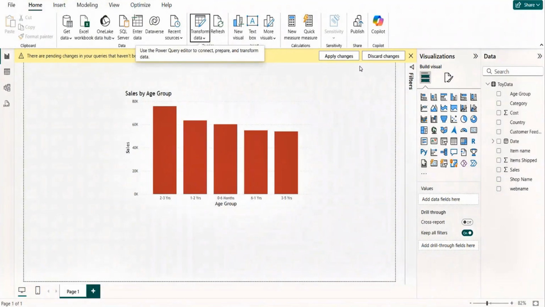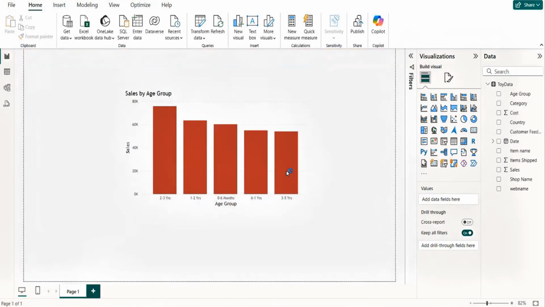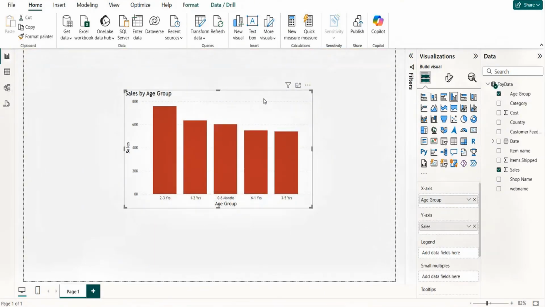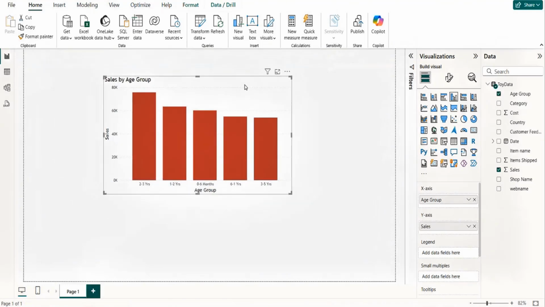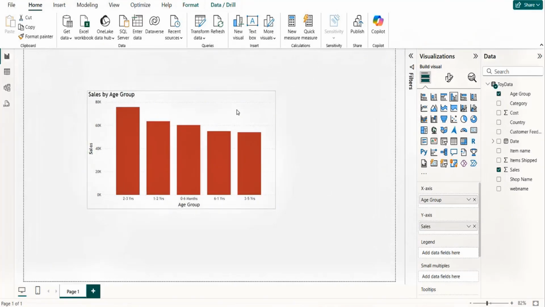Okay. So apply the changes, creating the connection, loading the data, and review. I think we are done. Okay, fine. So now we know that if we do not refresh, it doesn't mean that you can't work on the data. Yes, you can work on the data, because I have not refreshed the data. Okay. So now this is done.